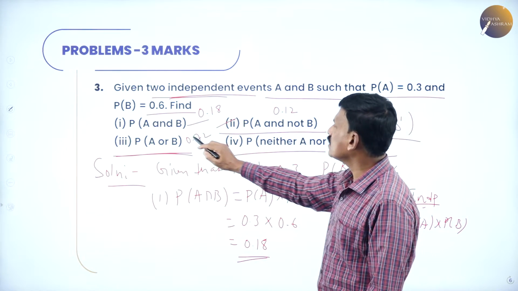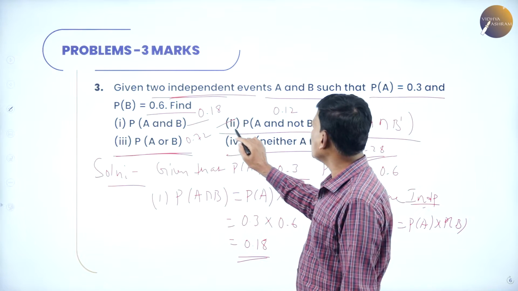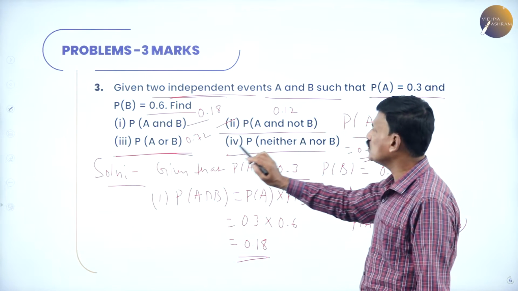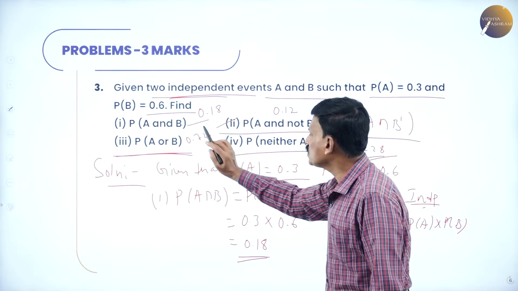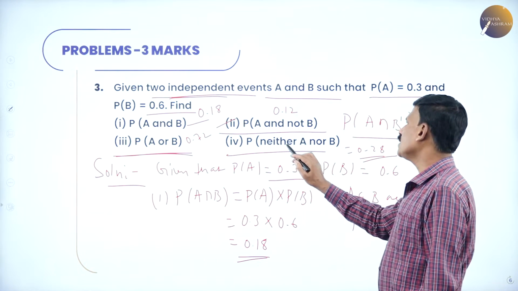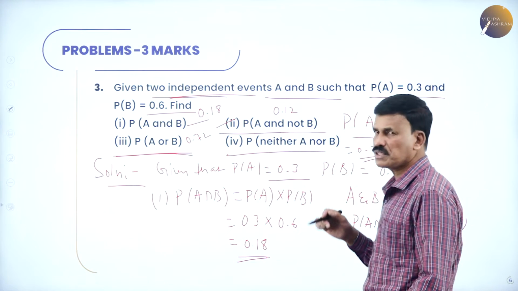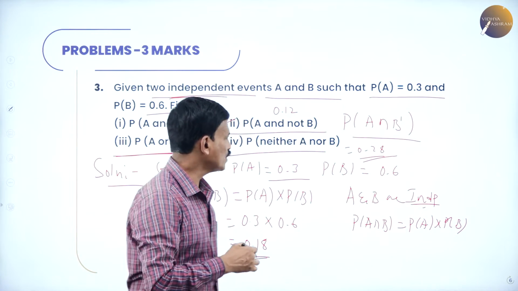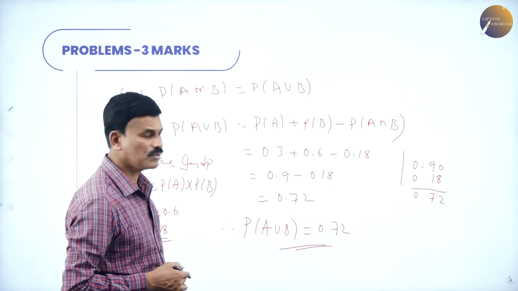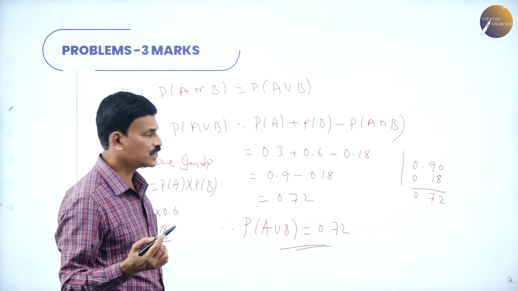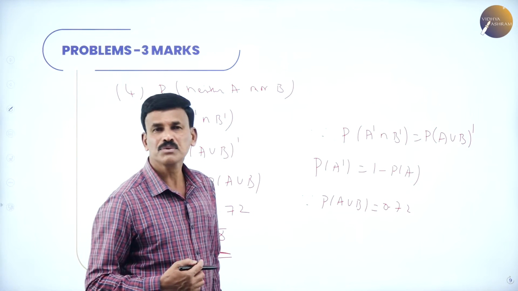So the answers are A and B 0.18, A and not B 0.12, probability of A or B is 0.72, and probability of neither A nor B is equal to 0.28. These are the required answers for the given problem. Hope you followed this. Okay. Now let us come to the next problem.